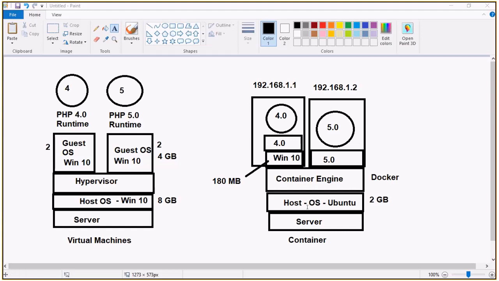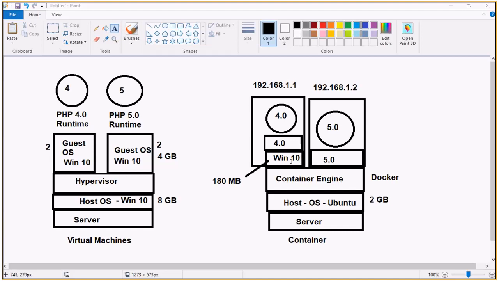Here the host operating system is Ubuntu, which is 2 GB. Okay, and instead of a hypervisor, we are going to have a container engine. The advantage here is, say I want to have Windows 10. If it is 4 GB, when I go for the container, I don't want to use the 4 GB. Instead of that, I can just take the base image.